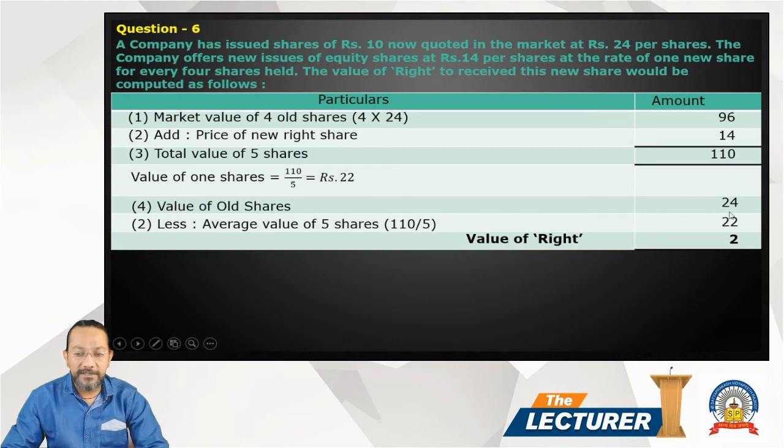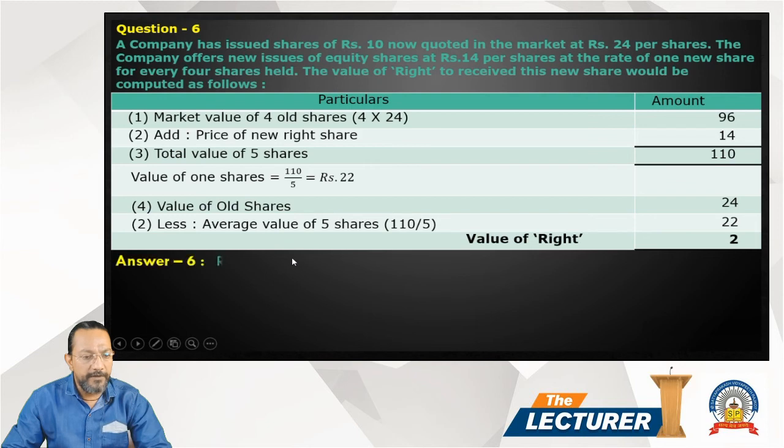Value of old share, market price 24, less average value of a share after right, 22. The value of right is 2. This is the value of right. All the details are given here for the calculation of the value of right.